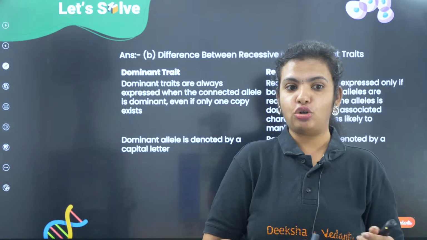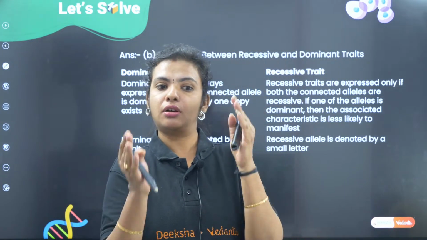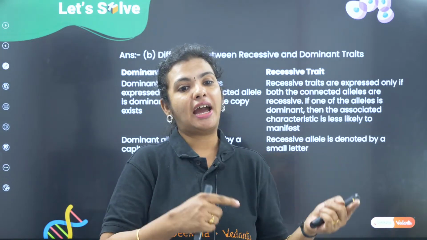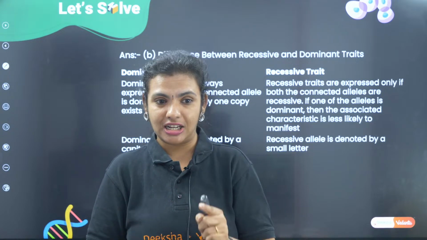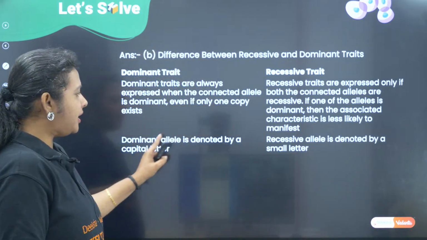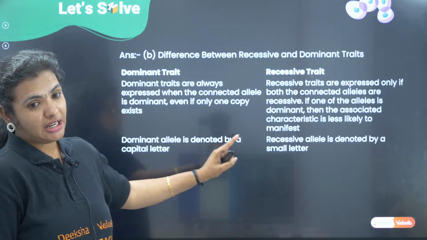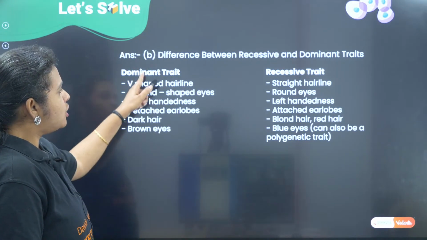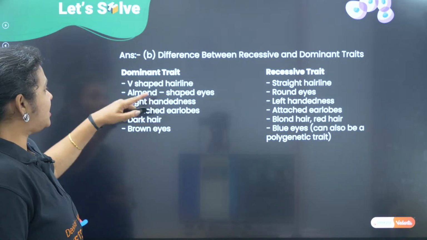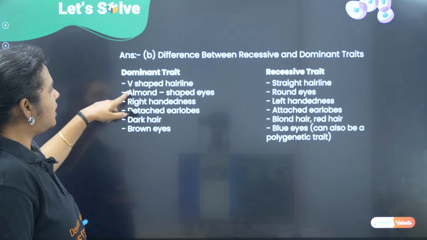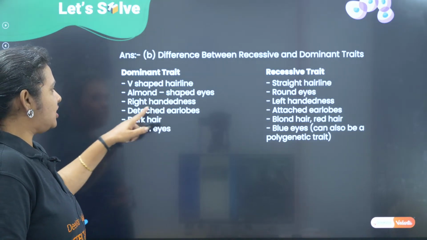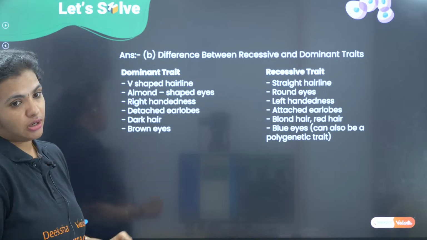And I have also given you a few differences, how the person is going to look when he is having a dominant trait and how is he going to look with a recessive trait, okay? So, dominant trait is always expressed in capital letter, recessive trait is denoted by small letter, okay? So, what are the dominant traits? You can see a V-shaped hairline, almond-shaped eyes, right-handedness, detached earlobes, dark hair and brown eyes.